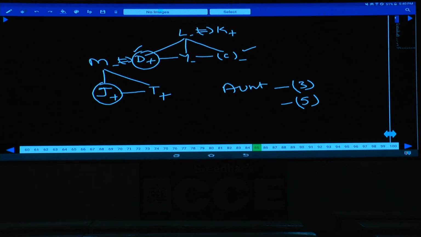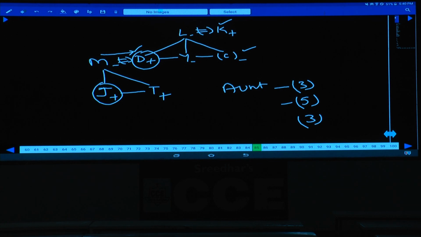Next one, question number 3, as per the given information, how is K related to M? M is here, M's husband is D, husband's father, spouse's father, father-in-law, that is given in choice 3. So question numbers 1, 2, 3 have choices 3, 5 and 3.